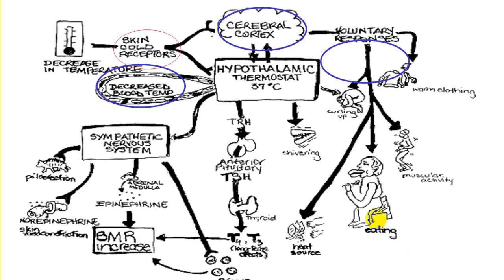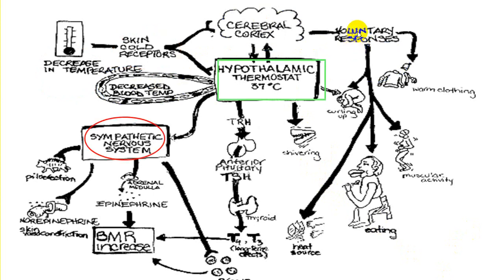So there will be three responses once the person is exposed to cold: cerebral cortex stimulation, and decrease in blood temperature. There will be a voluntary response. Even the hypothalamus will start getting a response, and the hypothalamus will have an effect on the sympathetic system and endocrine system, and will produce shivering, and also the person will acquire a curling up posture, and voluntarily also the person will acquire a curling up posture, and this will be because of the cerebral cortex. If the person becomes unconscious, the person can do none of this. So these are all what we call thermoregulation.